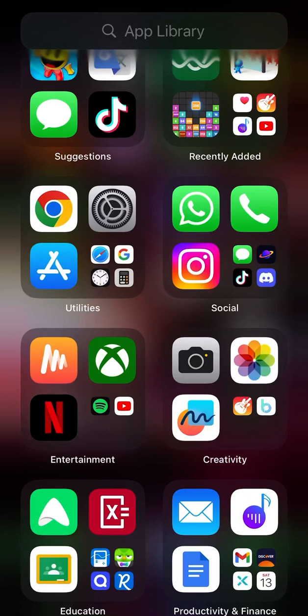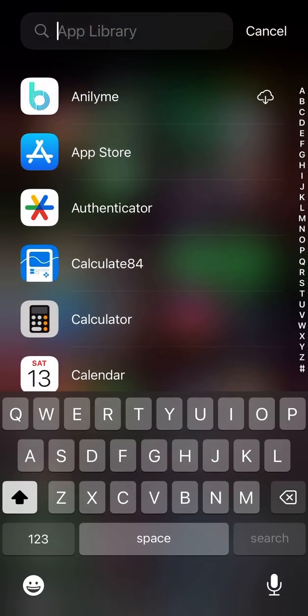Hi guys, this is Naga Chanti and I'll be showing you how to add your own custom ringtone on your iPhone. It's completely free and you don't need anything like Apple Music or anything like that. So step one about this process is opening your App Store